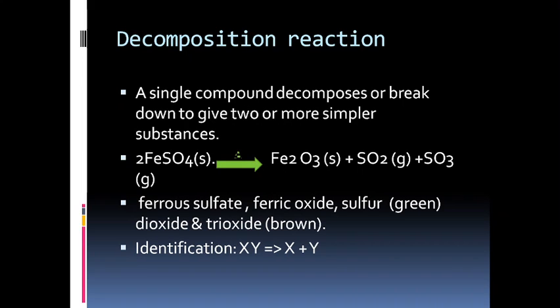Let's see the example. Here you can see ferrous sulfate is at the reactant side, and we get ferric oxide, sulfur dioxide, and sulfur trioxide at the product side. So we are having more than one product at the product side. So this reaction is nothing but a decomposition reaction.